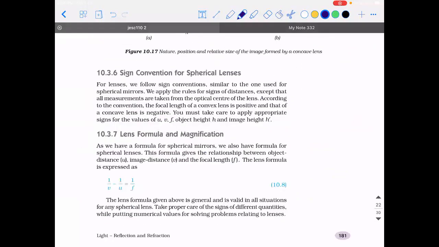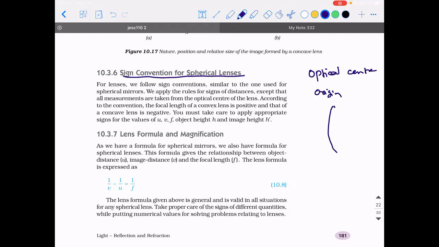So the next concept is sign convention for spherical lenses. Like how you had sign convention for spherical mirrors, we have sign convention for spherical lenses also. So you can always guess it. In the case of spherical mirror, which point did we take as origin? It was the pole. In the case of lens, we will take the optical center as origin.